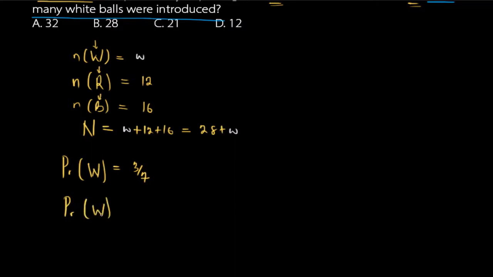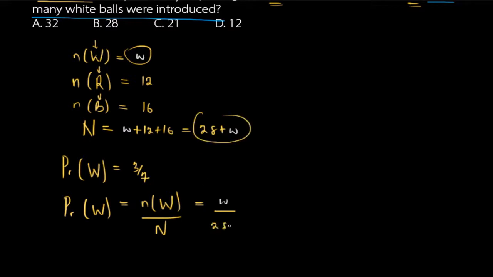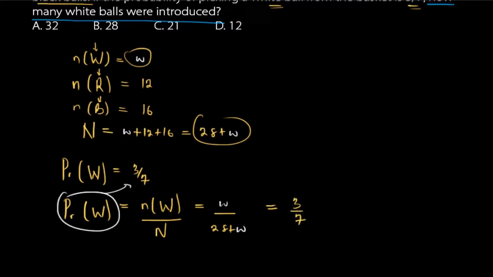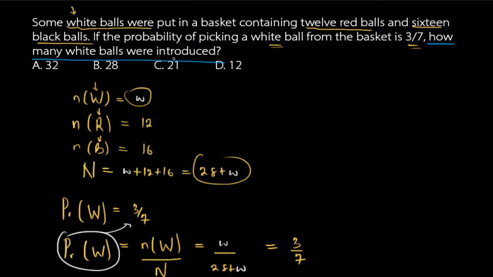Do not forget that the probability of picking a white ball is given by the formula: the number of white balls divided by the total number of balls. From what we have here, the number of white balls is W, divided by the total number of balls, which is 28 plus W. This equals 3/7.